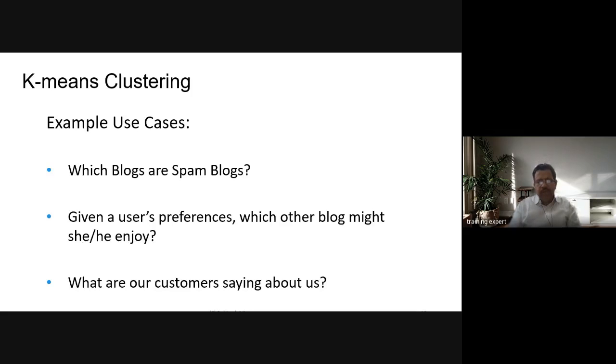Given a user's preference, which other blog might he or she enjoy? So it is trying to cluster similar preference data. What are our customers saying about us? You are trying to cluster customers into those saying good things about us, those saying neutral, and some saying bad. So you cluster your customers according to what they are saying.